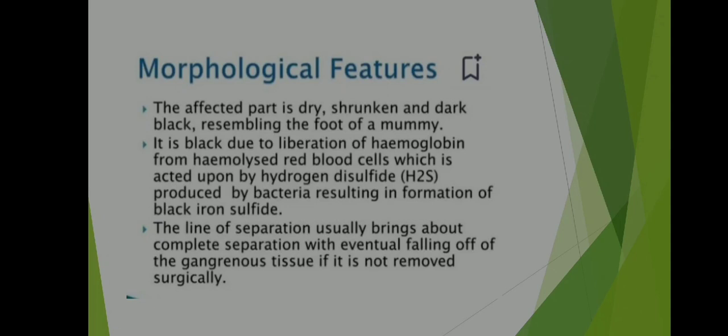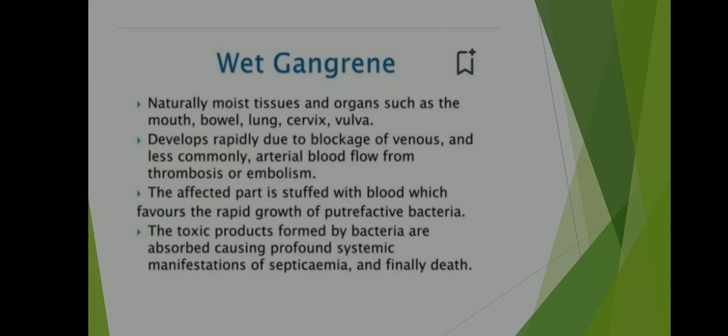It is black due to liberation of hemoglobin from hemolyzed red blood cells, which is acted upon by hydrogen sulfide, H2S, produced by bacteria resulting in formation of black iron sulfide. The line of separation usually brings about complete separation with eventual falling off of the gangrenous tissue if it is not removed surgically. Wet gangrene.